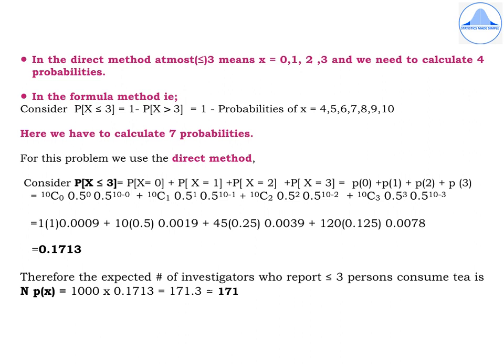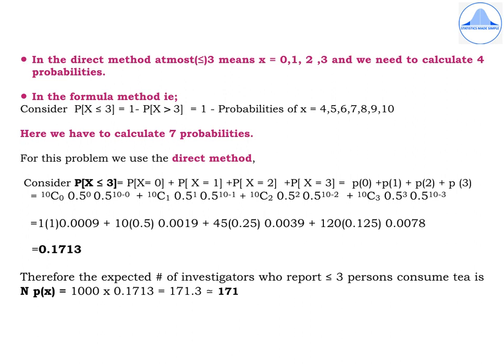Now the question asked is not to find the probability of x less than or equal to 3, but we need to find out what are the expected number of investigators who report less than or equal to 3 persons consume tea. In other words, we need to find out the expected frequency or the theoretical frequency which has the formula Tx is equal to capital N into P of x.